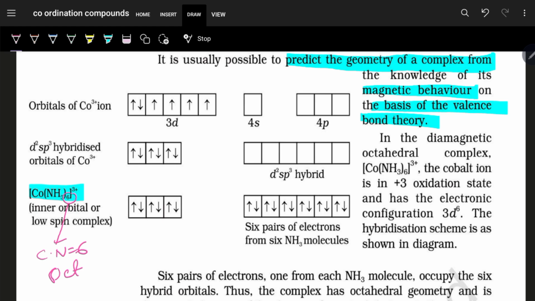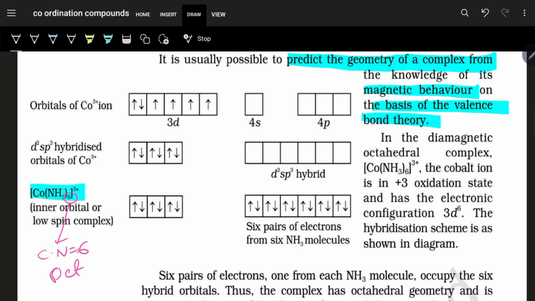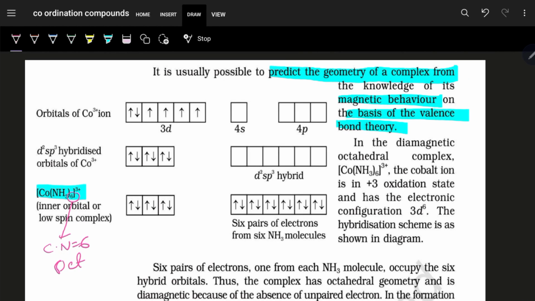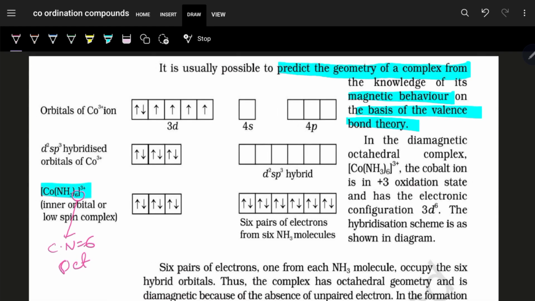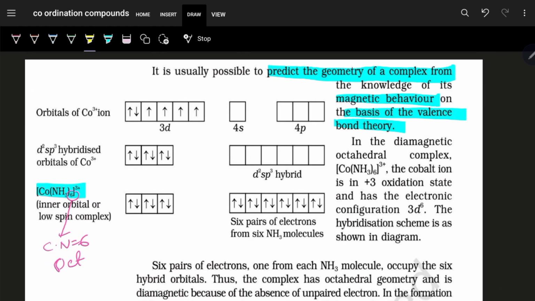And what will be the magnetic behavior? If it has all paired electrons, then it has to be diamagnetic, and if it has at least one unpaired electron, then it will be paramagnetic. So this is a diamagnetic octahedral complex. Why?